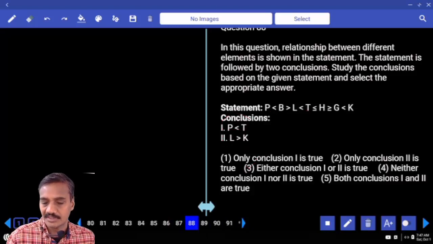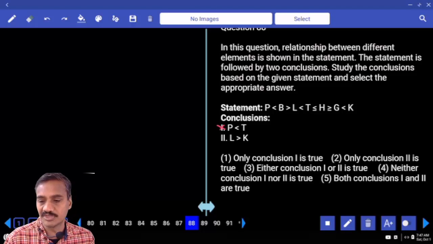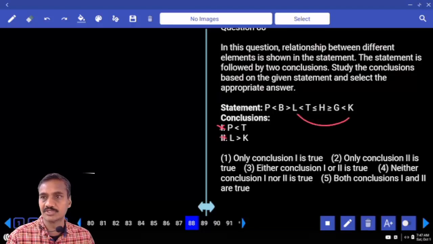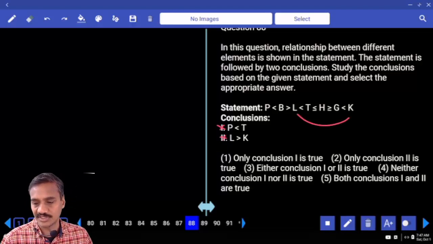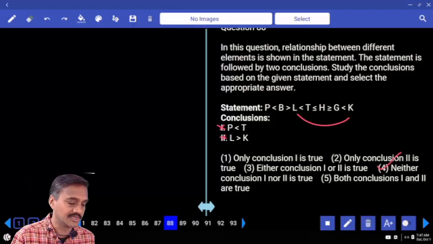Then 88, the relation between P and T. One lesser than, one greater than, two opposite symbols, so no relation. Now between L and K, less than, greater than, two opposite symbols, so no relation. And so what is your answer? Neither 1 nor 2, choice 4 for question number 88.